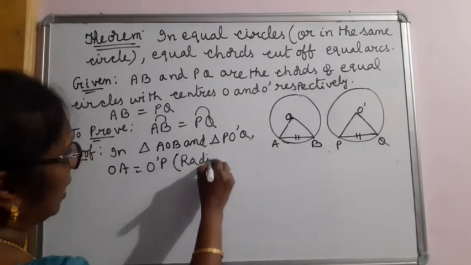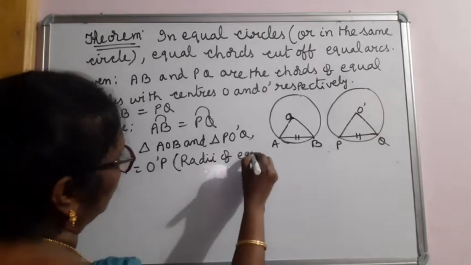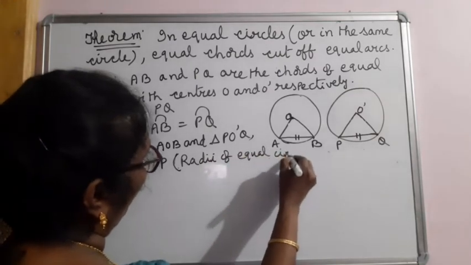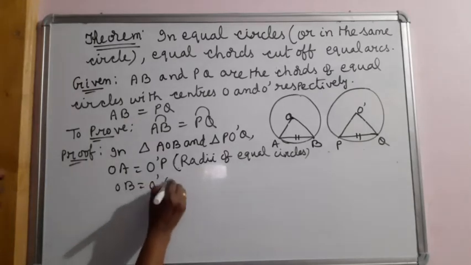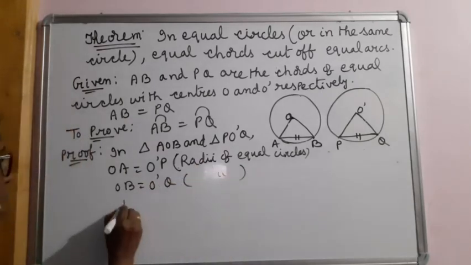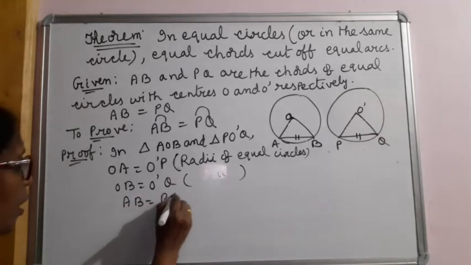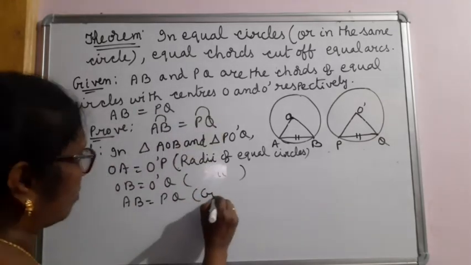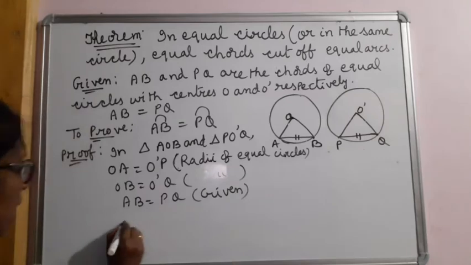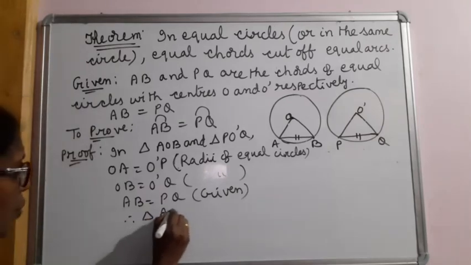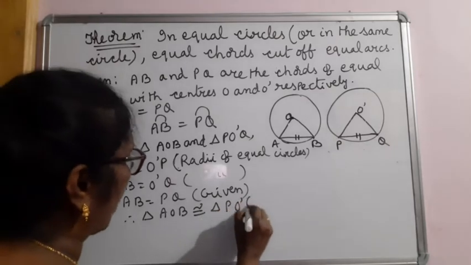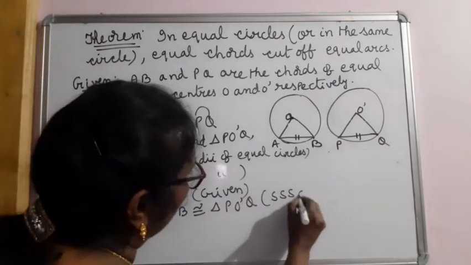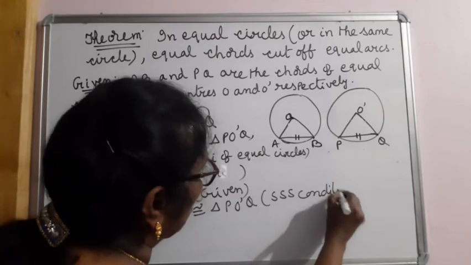Equal circles means their radii are equal. Similarly, OB is equal to O dash Q because of the same reason. And AB is equal to PQ, that is given to us. So under SSS condition, these two triangles are congruent. So triangle AOB is congruent to triangle PO dash Q under SSS condition.